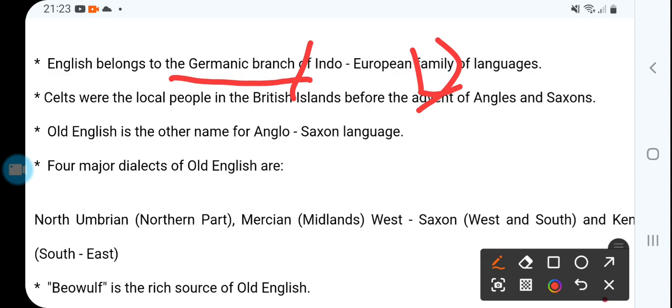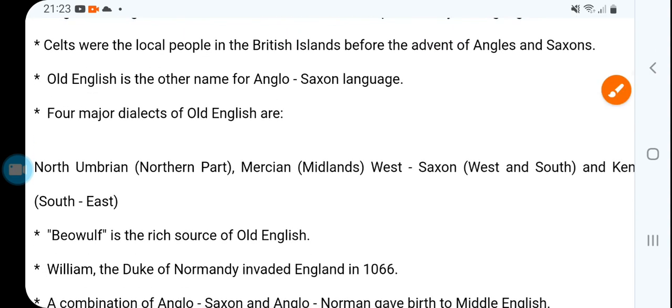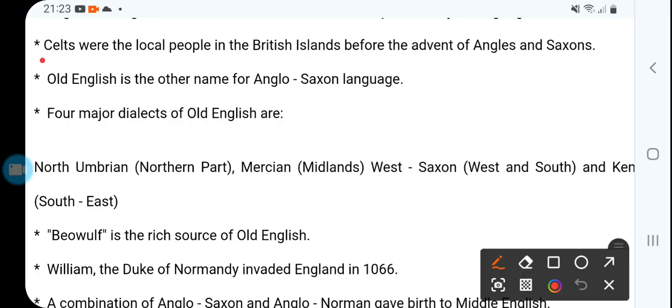Number two, the Celts were the local people in the British Isles before the advent of Angles and Saxons. So before Angles and Saxons, the local language was Celtic. Old English is the other name for the Anglo-Saxon language.